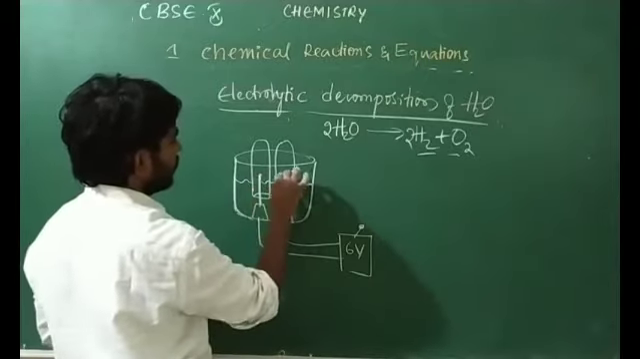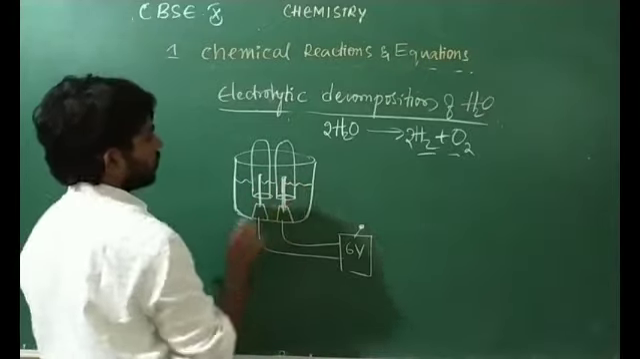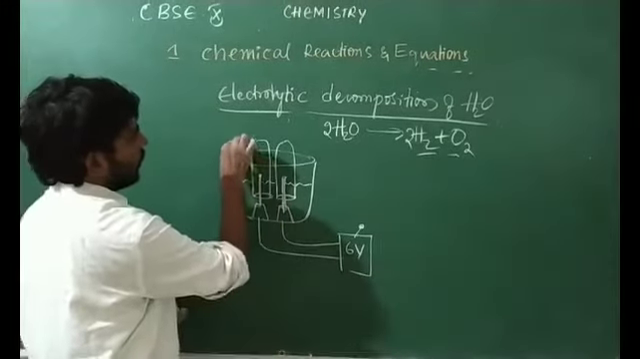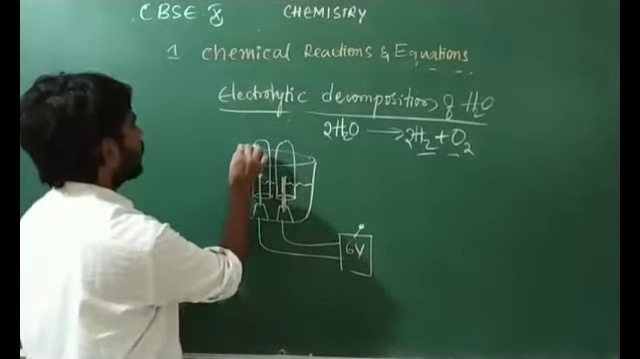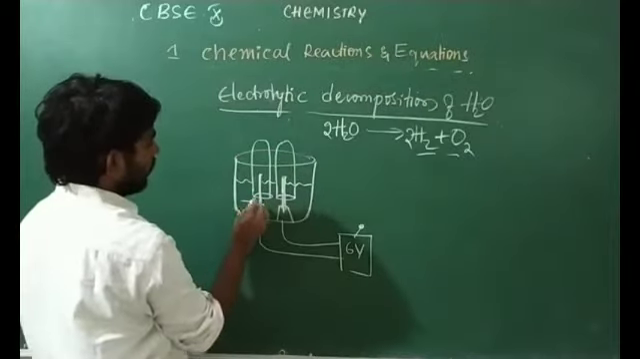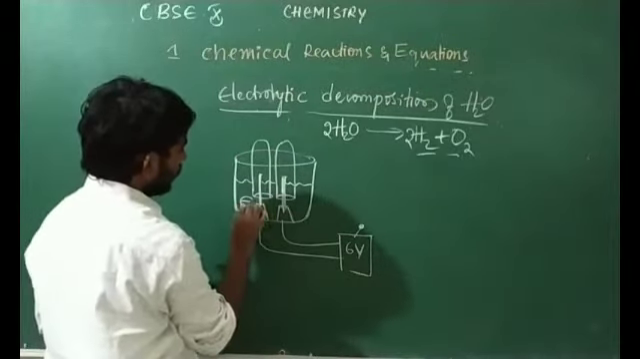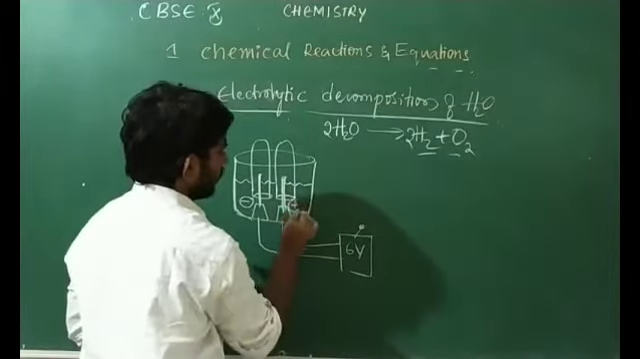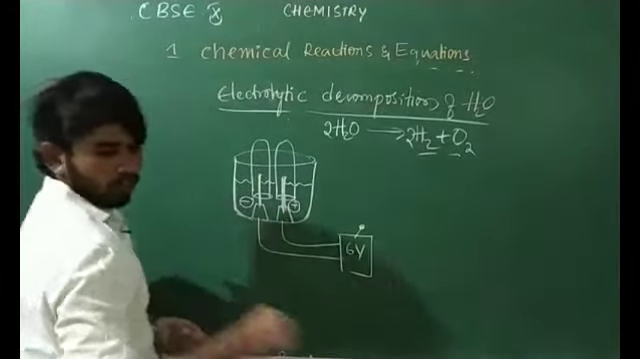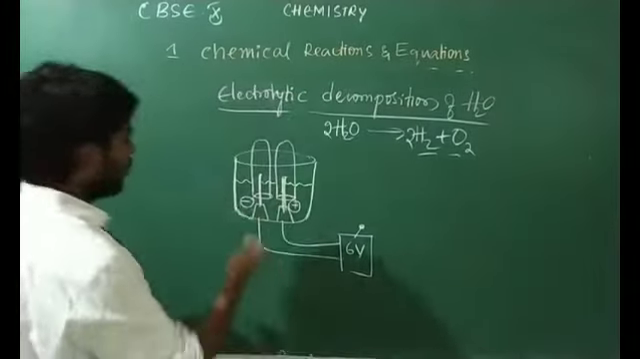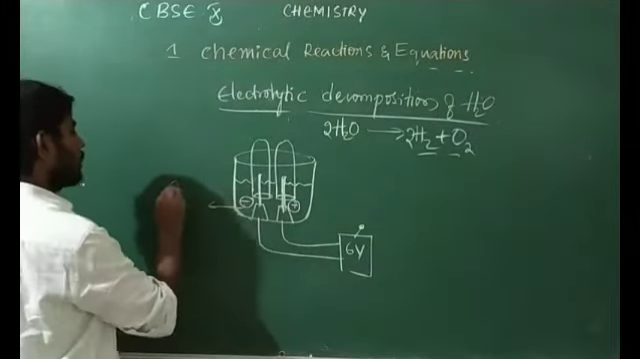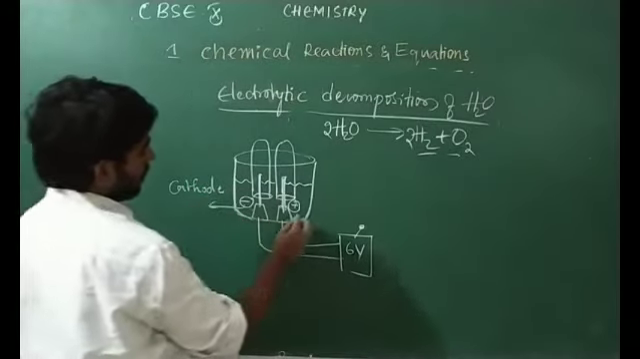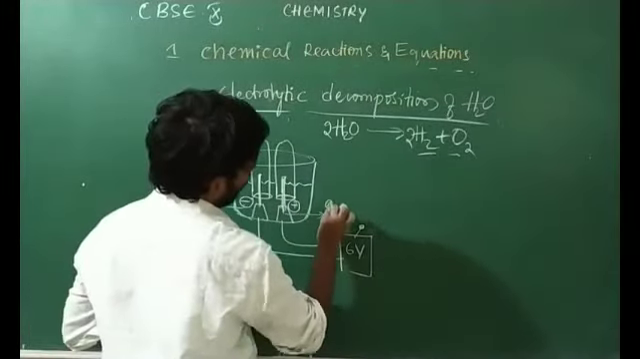Here this one we can call hydrogen. This one we can call the negative pole. This one will be negative, this one will be positive. If it is the negative electrode, we have to call it the cathode. I will say why we call it cathode. This will be called the anode.